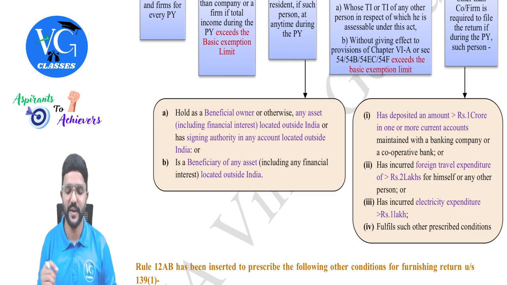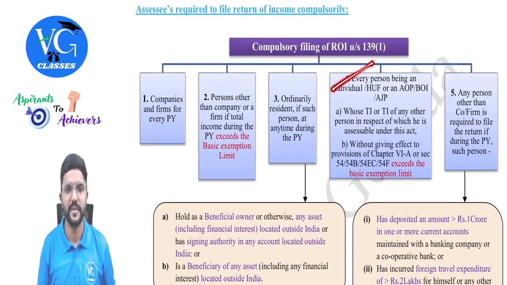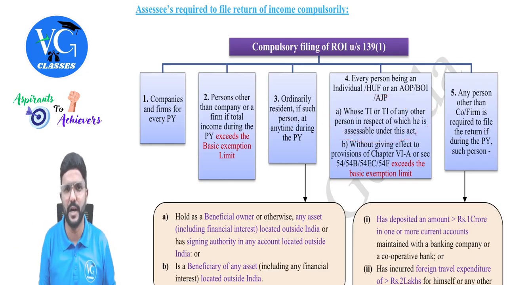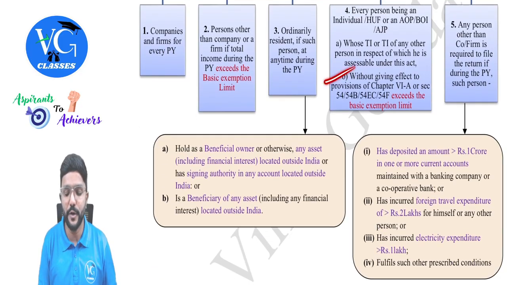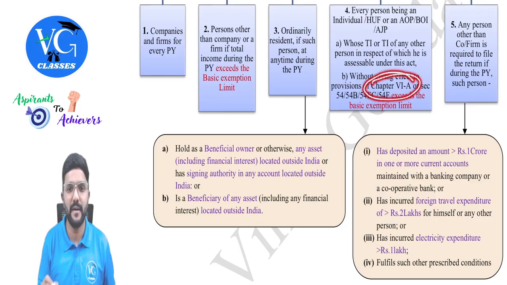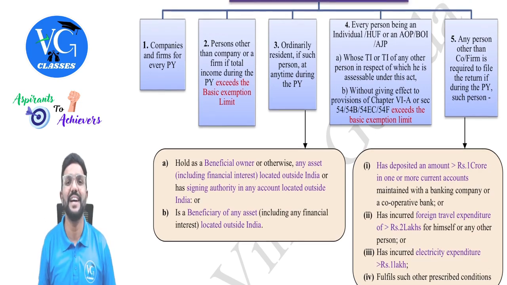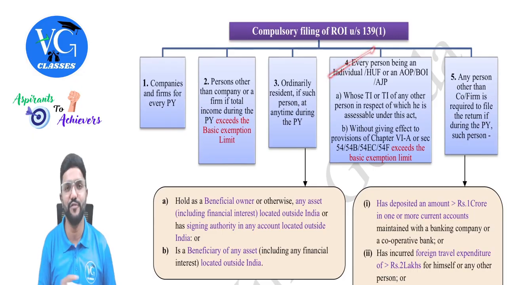Yes, guys. Okay. Then coming to the fourth point, every person being an individual, HUF, AOP, BOI and artificial juridical person. In simple terms, I call them slab rate assessees, whose total income, or someone else's total income for which they are supposed to pay tax like clubbing and all, without giving effect to the provisions of Chapter 6A deductions or exemption under Section 54, 54B, 54EC or 54F, exceeds the basic exemption limit, then they are compulsorily required to file the income tax return as per point 4, guys.